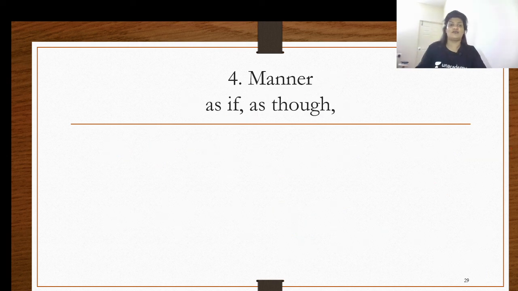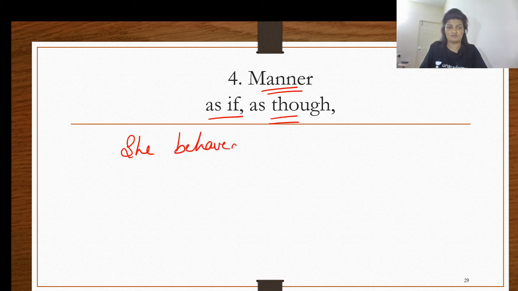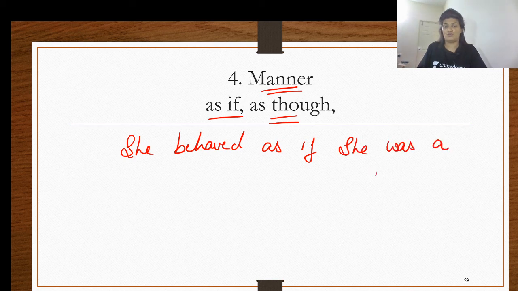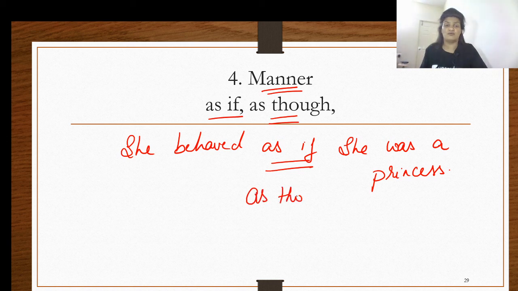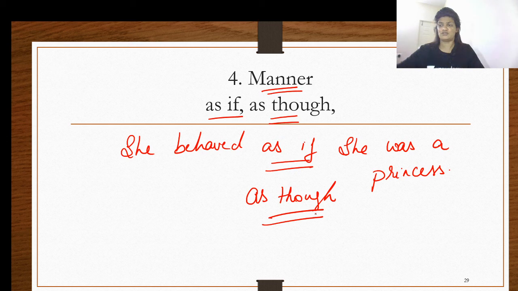The next one is the manner, for which the conjunctions are as if, as though. An example would be, she behaved as if she was a princess. How did she behave? What was the manner of her behavior? It was as if she was a princess. She behaved as if she was a princess. Or you can also write as though over here, which also speaks about the manner. You can also say she behaved as though she was a princess. So these conjunctions convey the manner or tell us how something is done.